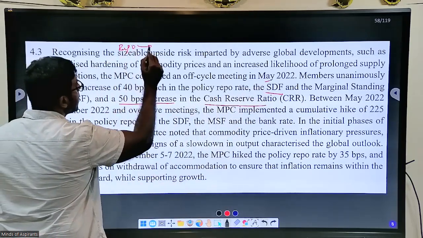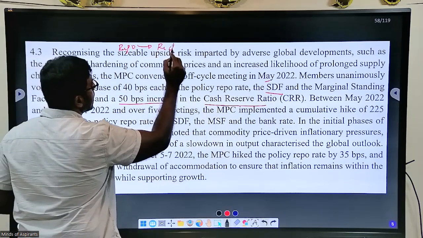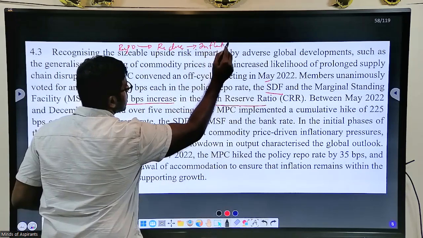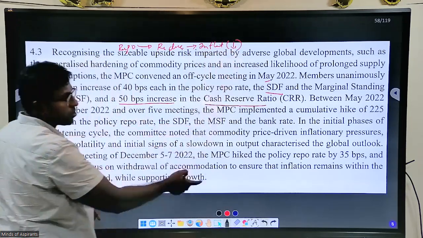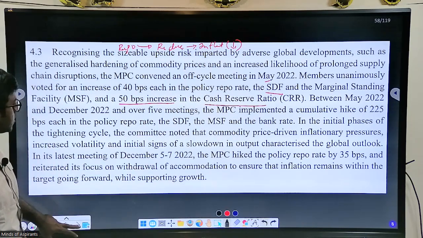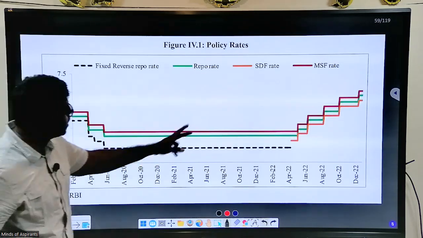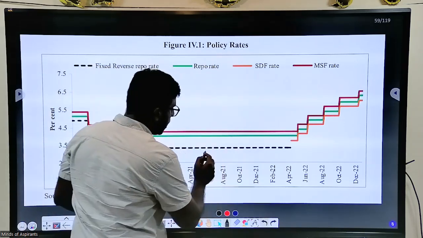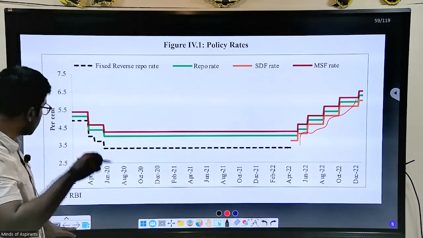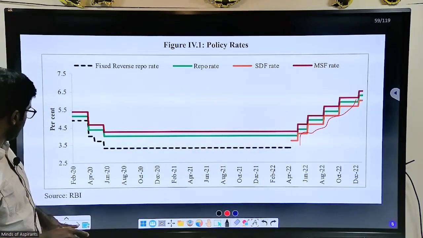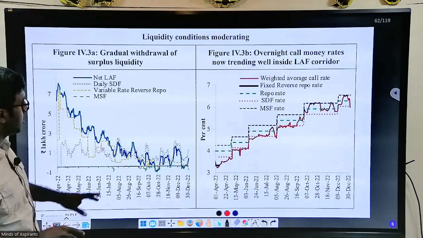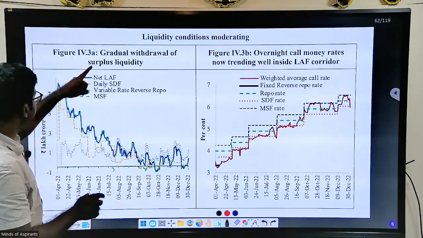All this, why they have increased? To reduce money supply. So in order to reduce money supply, in order to reduce inflation, you have to increase all this policy rate. And this is what is called the monetary policy of RBI. And these are the policy rates. So look at it. All this has increased. What is the meaning of increasing policy rate? Now, they will ask you this. And what you should know is that when you increase policy rate, liquidity reduces.